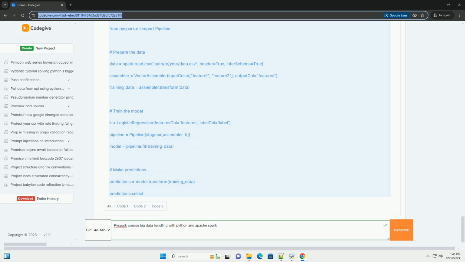Example, filtering data. Python: filter the DataFrame. filtered_df = df.filter(df["column_name"] > 100). Show the filtered DataFrame: filtered_df.show(). Example, aggregating data.